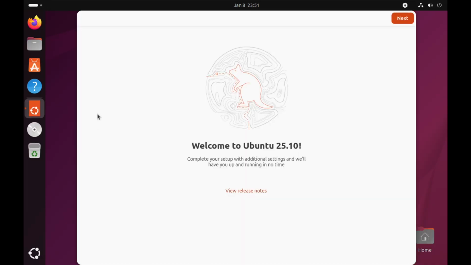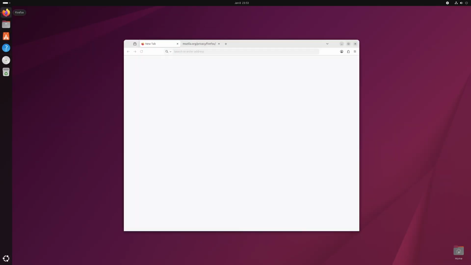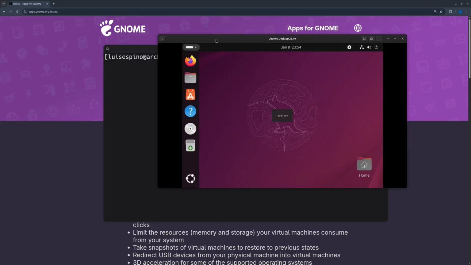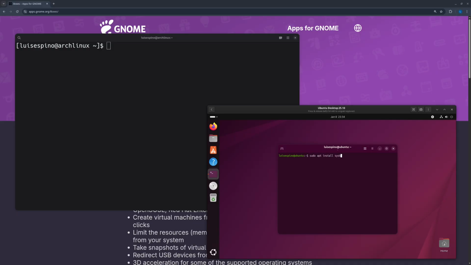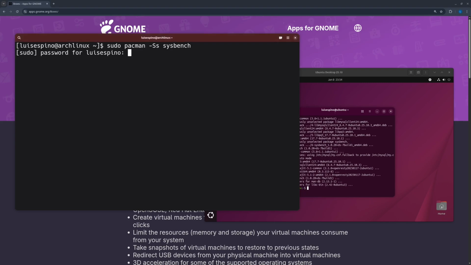We reboot, and in Boxes we click to start the system for the first time. We inspect the desktop, panel, and application menu. Now, for a performance test, we will install Sysbench on Ubuntu. On Arch Linux, I already have version 1.0.20 installed.